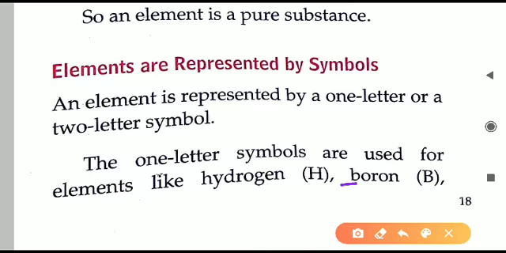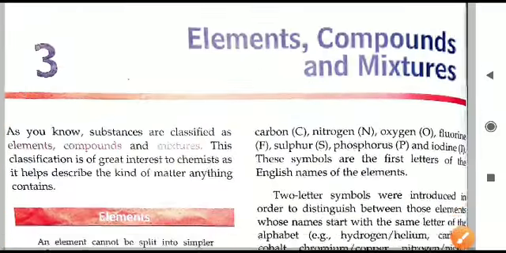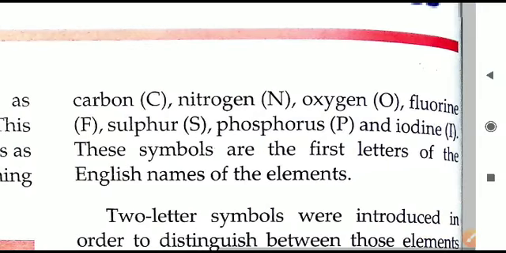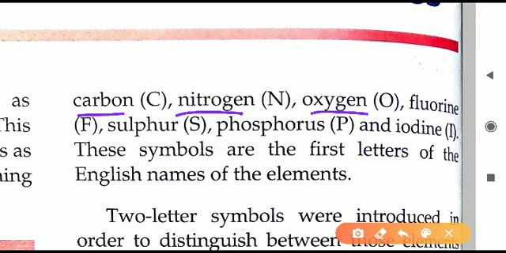Next one, boron starts with B, so its symbol is capital B. Furthermore, here carbon C, nitrogen N, oxygen O, fluorine F, sulfur S, phosphorus P, iodine I. All these here you can see there are capital alphabets that are written, and all of them are the first alphabet only. This is the first rule. English name we will take, and in the English name we will write the first alphabet in capital form only.